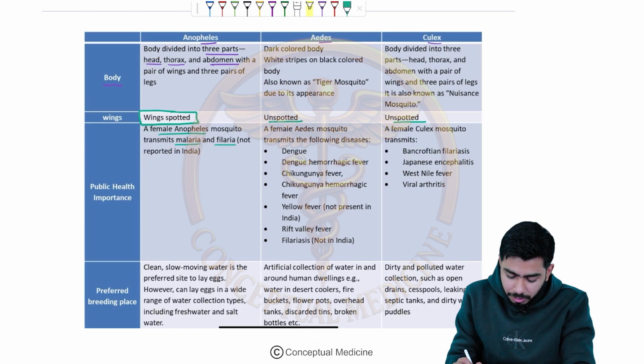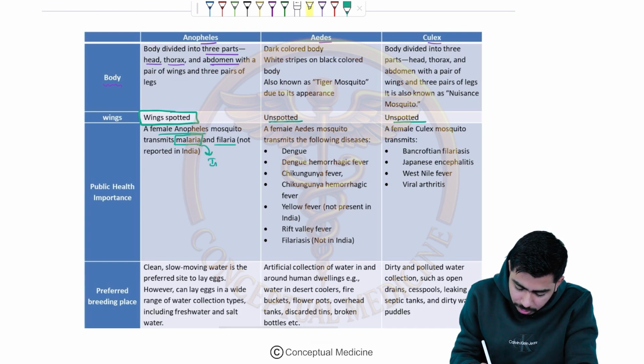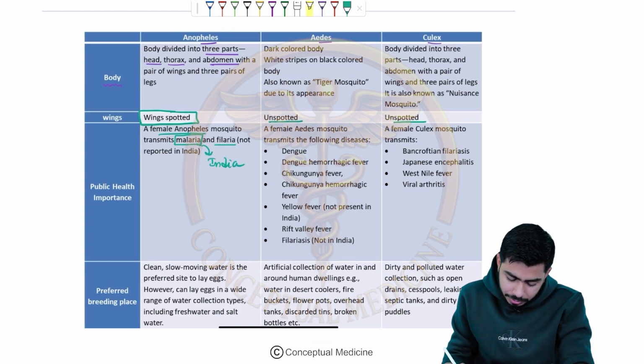I told you already, but filaria is not reported in India. What is reported in India? What is endemic in India? That is malaria. Malaria is found in India very commonly, and you know that very well, right?